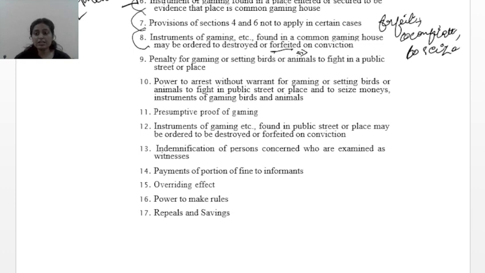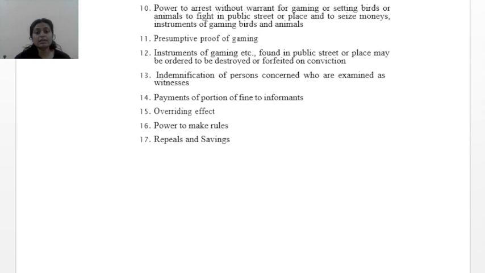Now, section 9 talks about penalty for gaming or setting birds or animals to fight in public street or places, like bullfighting, cockfighting, hen fighting. So these are also some games on which there are penalties. Now, section 10 talks about power to arrest without warrant for gaming or setting birds or animals to fight in public street or place, and to seize monies, instruments of gaming, birds and animals.